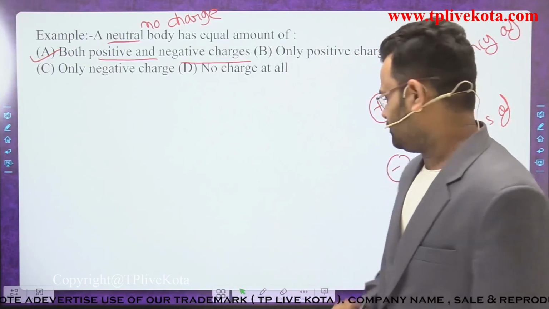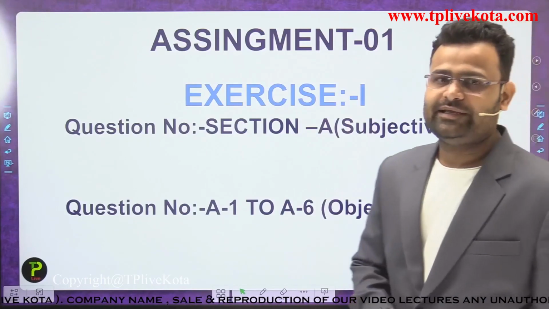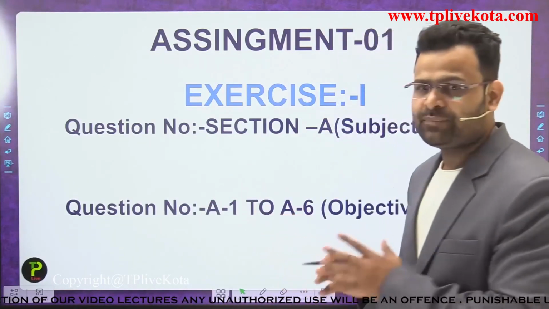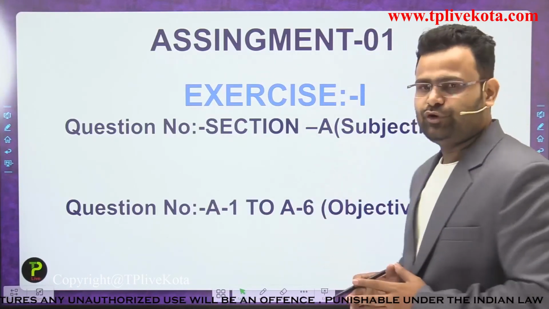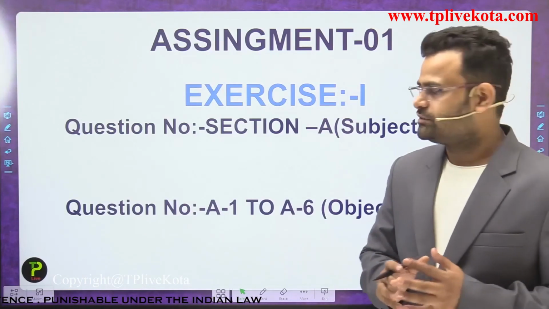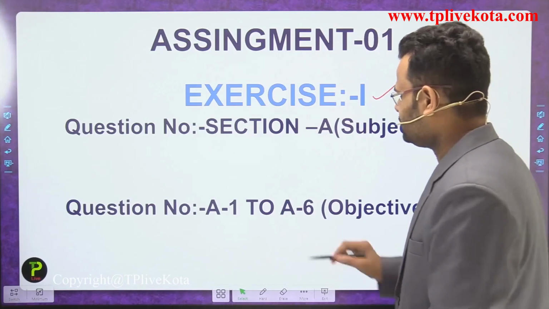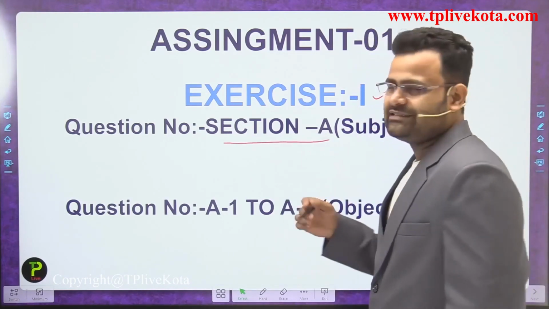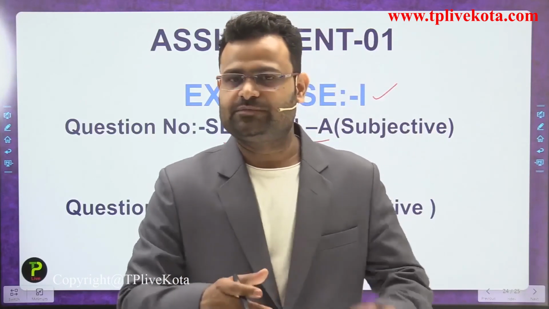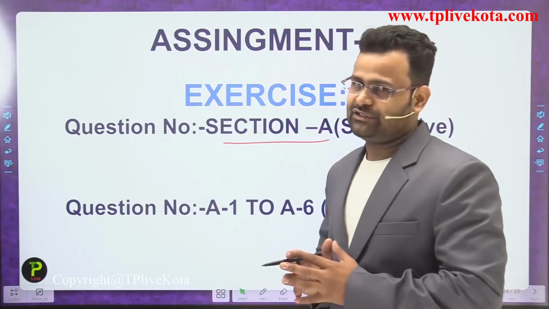Okay, now these are the assignment for you, dear students. All the questions are basic, and in our modules which are provided to us, you can collect your modules now. In the first exercise there is Section A, with some subjective questions. Two or three questions are subjective, based on this video lecture and the topics covered in it.